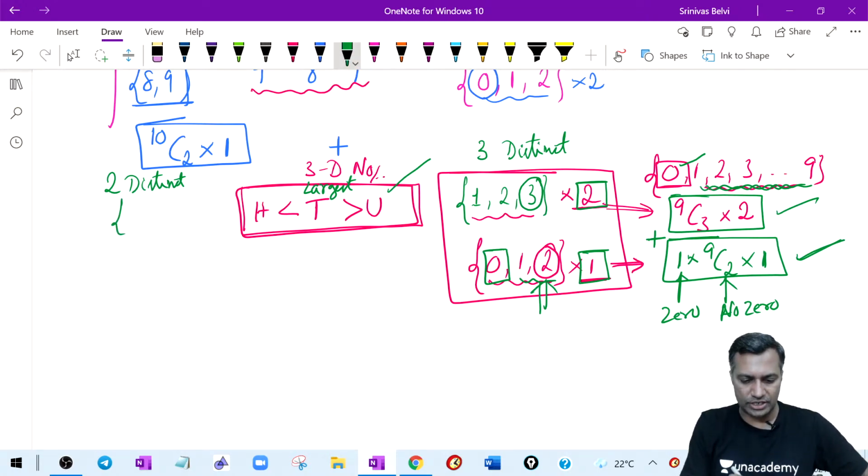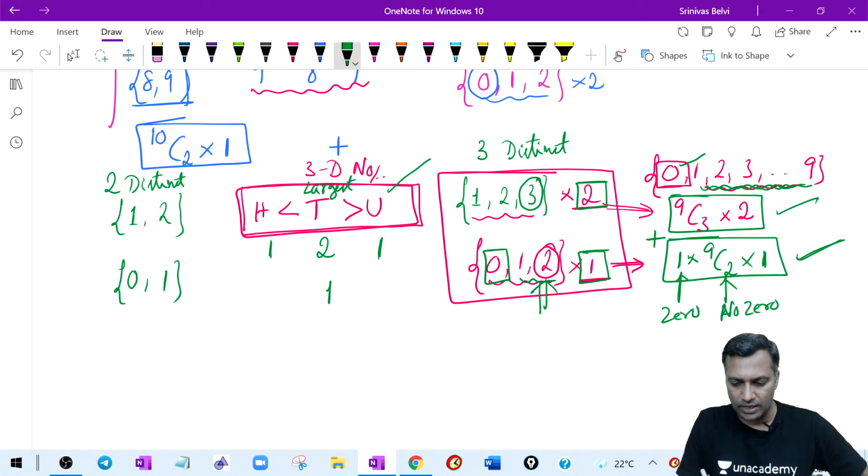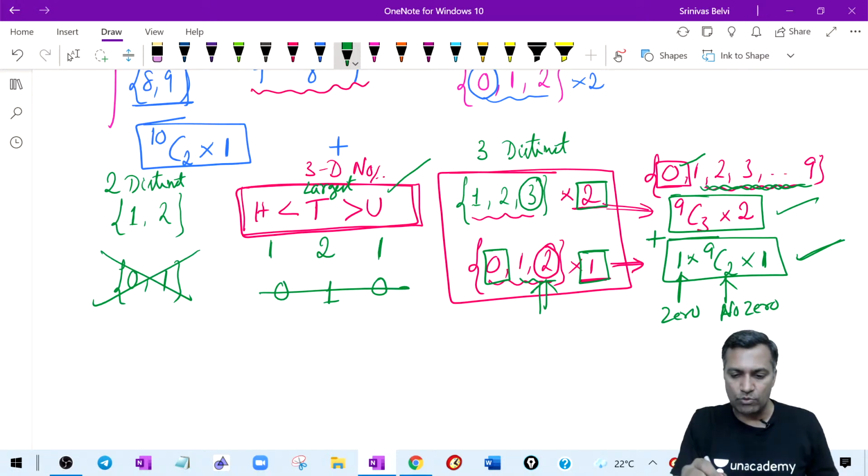For example, Rishabh said that I will take 1 and 2. If you take 1 and 2, you write 2 here and you repeat the 1 here. Simple. That's it. Okay, then all right now. So one other person said that I will take 0 and 1. If you take 0 and 1, you will write 1 here and 0 here. That doesn't matter. In the sense you are trying to say that 0 cannot be considered. Only one case. When you decided to consider only 2 distinct digits to accommodate a 3-digit number, you can have all it.